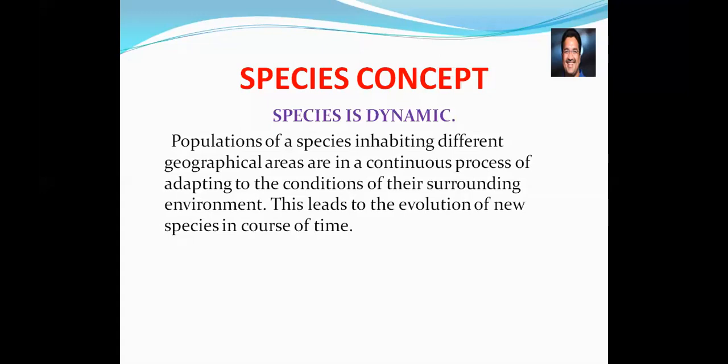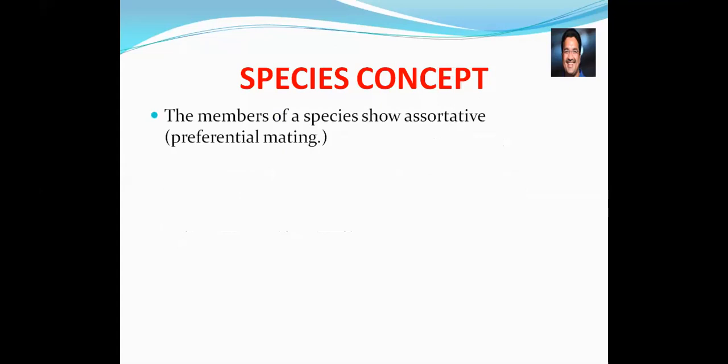We need to understand what is dynamic. Dynamic means which can change. What is change? Change according to the environment, according to the place where the organisms are living. The populations of a species inhabiting the different geographical areas are in a continuous process of adapting to the conditions of their surrounding environment, which leads to the evolution of the new species in the due course of time.